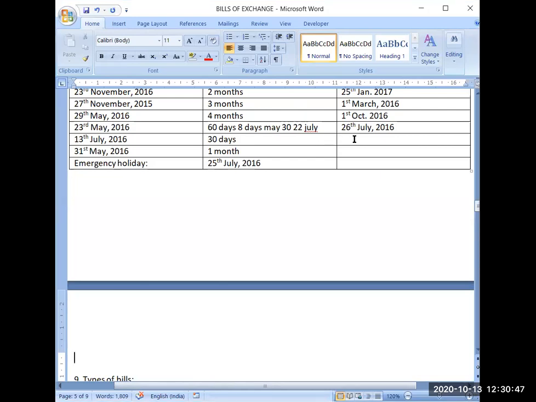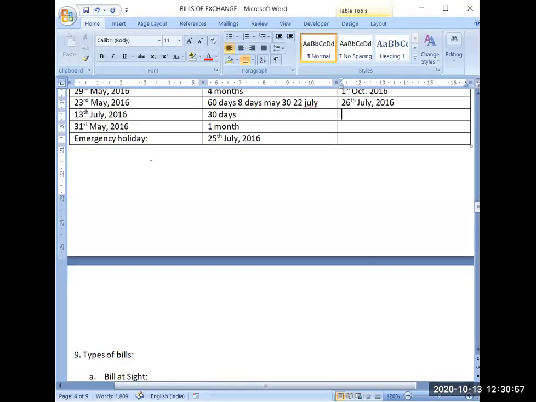So we were solving this question. Now the next date of bill is 13th July and the time period is 30 days. So in July there are total 31 days. Out of these 31 days we can subtract 13 days because the bill has been written on 13th July. That will not be included.